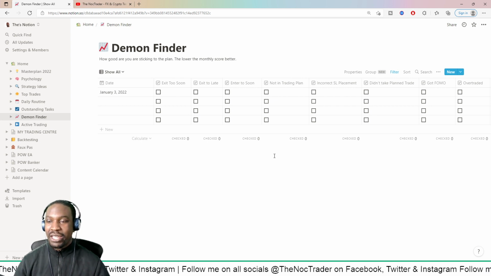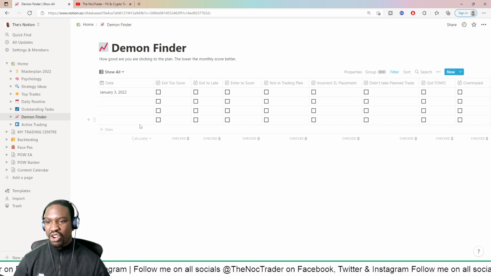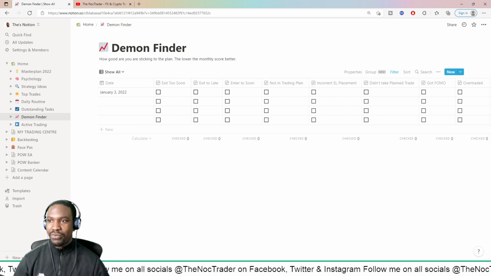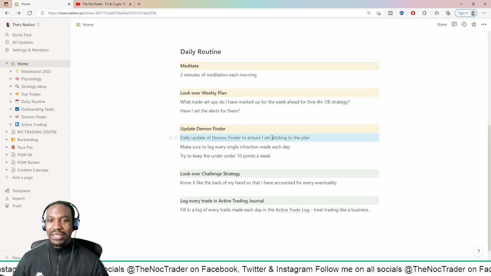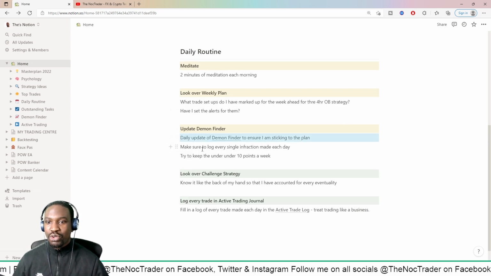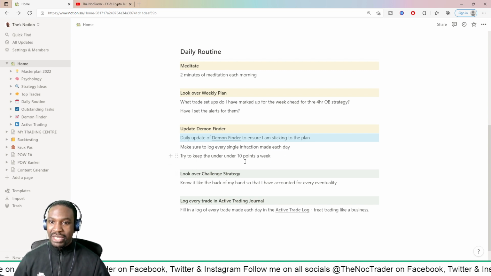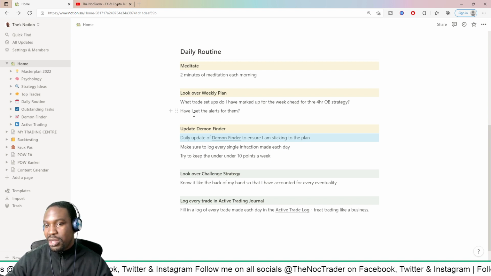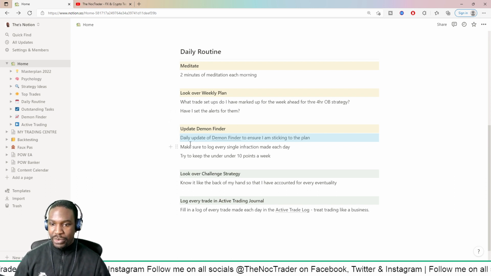You can really analyze the data and start looking inwards and seeing what things in your strategy are not good, based off of filling these in on a daily basis. So yeah, I'll fill in the demon planner on a daily basis. Make sure to log every single infraction made each day, and try to keep under 10 points a week. So that's my plan, to keep under 10 points a week. Really, it should be 0, but you got to start somewhere, and then you try and reduce it each week. So yeah, that's the plan.